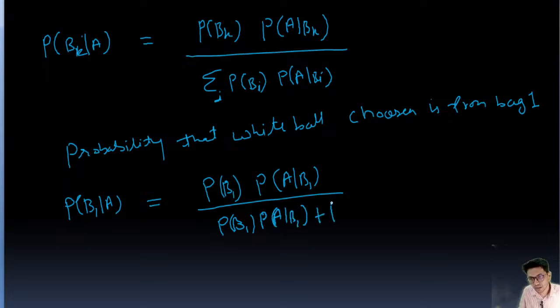So plus P(B2) into P(A|B2). Okay, P(A|B2). Okay, so now probability of choosing bag one is, we know.